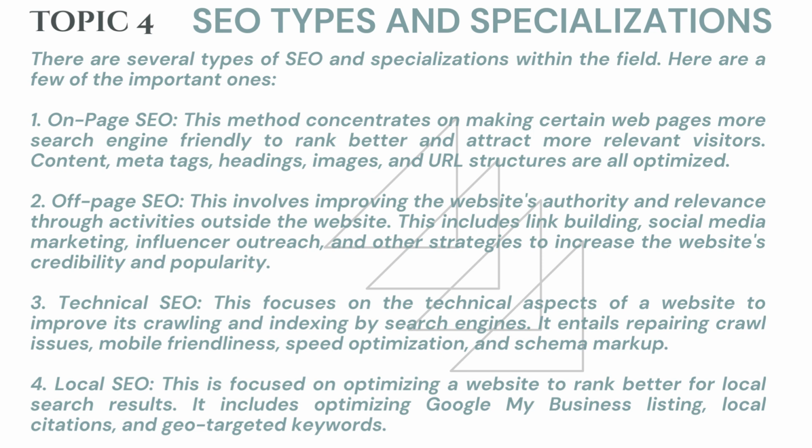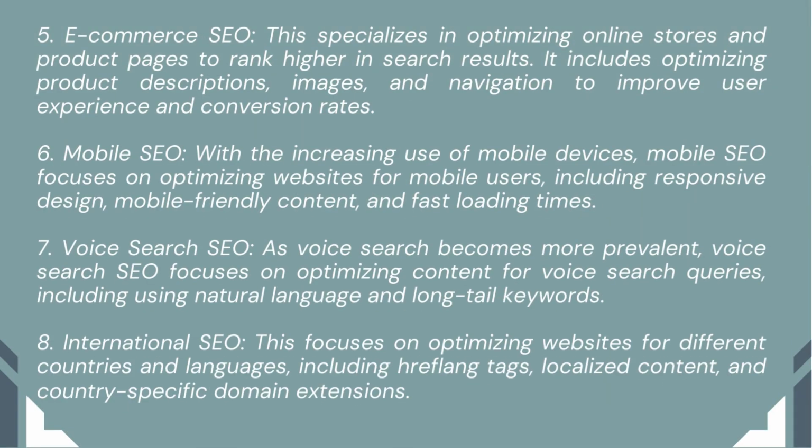4. Local SEO. This is focused on optimizing a website to rank better for local search results. It includes optimizing Google My Business listing, local citations, and geo-targeted keywords. 5. E-commerce SEO. This specializes in optimizing online stores and product pages to rank higher in search results. It includes optimizing product descriptions, images, and navigation to improve user experience and conversion rates.